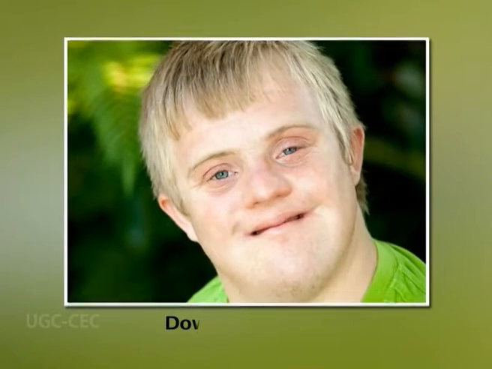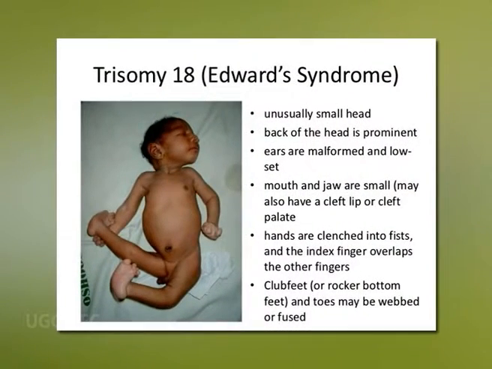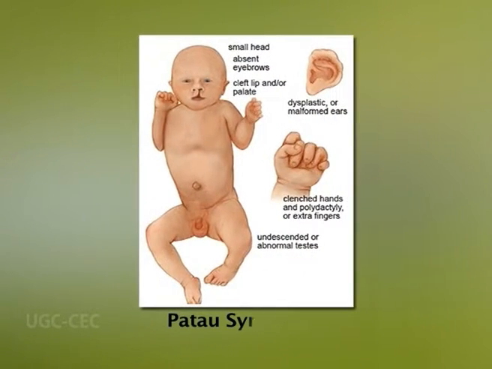Or in other words, it refers to the presence of 3 copies of a chromosome. For example, Down syndrome occurs due to trisomy of the 21st chromosome. In the same way, trisomy of chromosome number 18 and chromosome number 13 causes Edwards syndrome and Patau syndrome respectively.